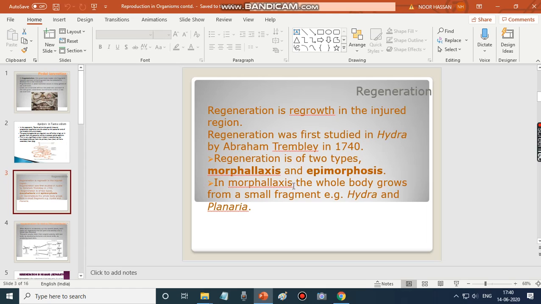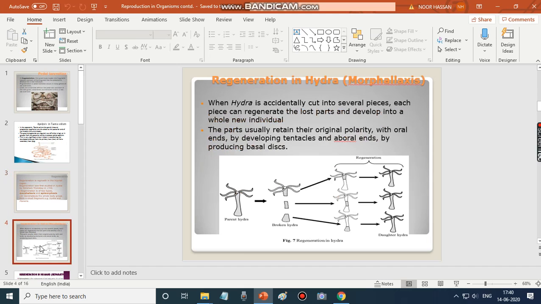In morphallaxis, the whole body grows from a small fragment. Example, Hydra, planaria. Each small fragment from the parent body develops into the entire organism. This is called morphallaxis. This illustration shows how regeneration occurs in Hydra. When Hydra is accidentally cut into several pieces like this, each piece can regenerate the lost parts and develop into a whole new individual.